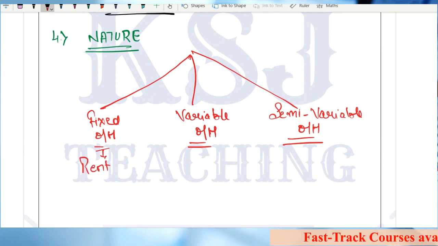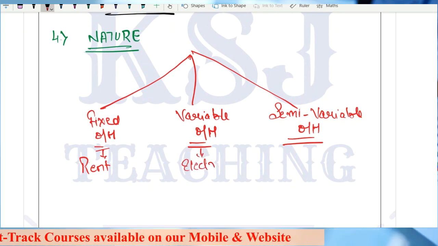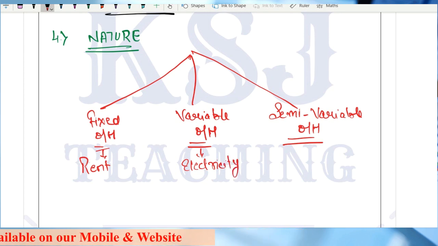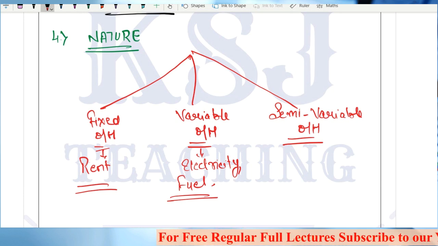Rent is an overhead, right? Then what are variable overheads, like electricity, fuel? All these are variable overheads. Electricity is there, fuel can be there, that depends upon the number of units that you are producing. That depends upon the number of hours that machinery is working, obviously.